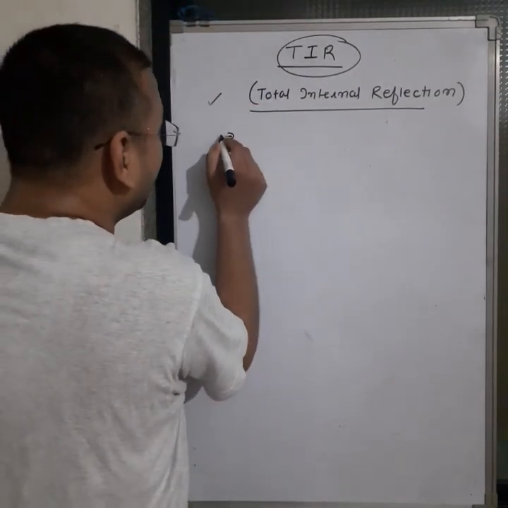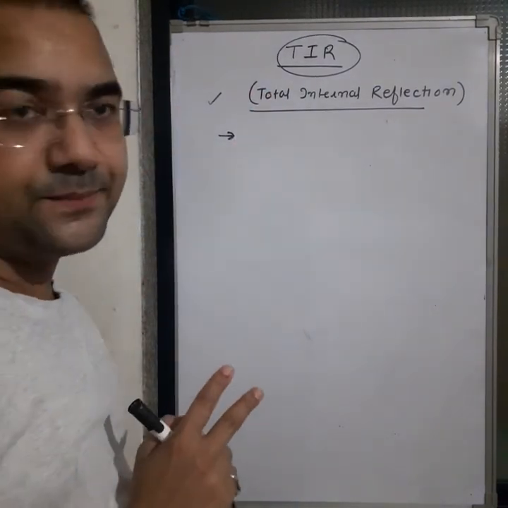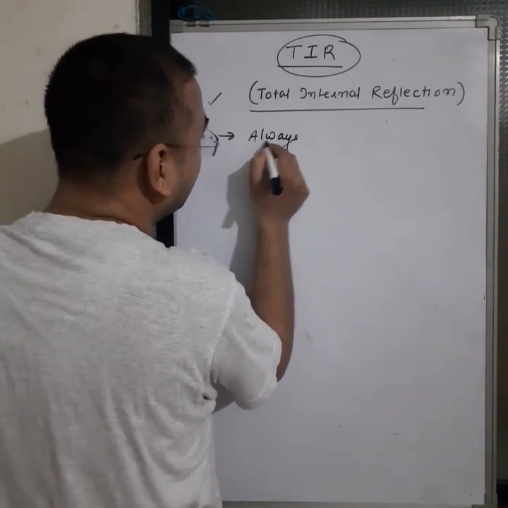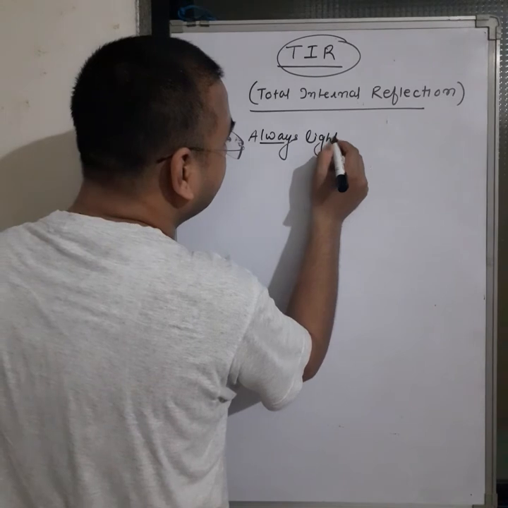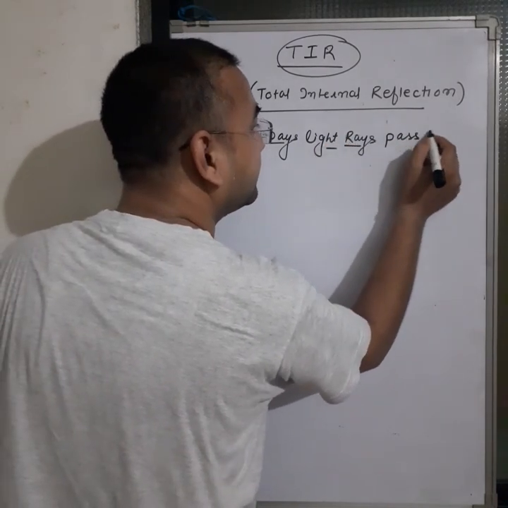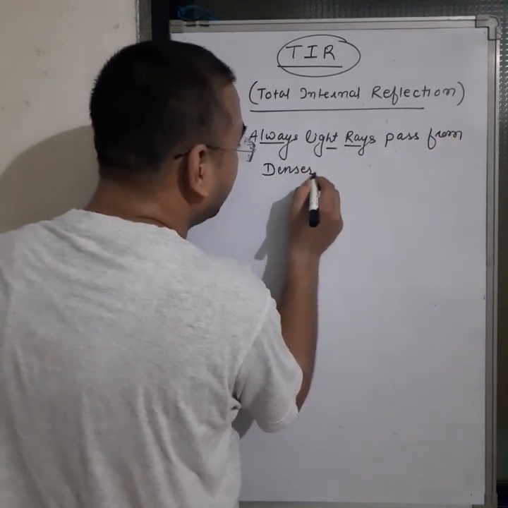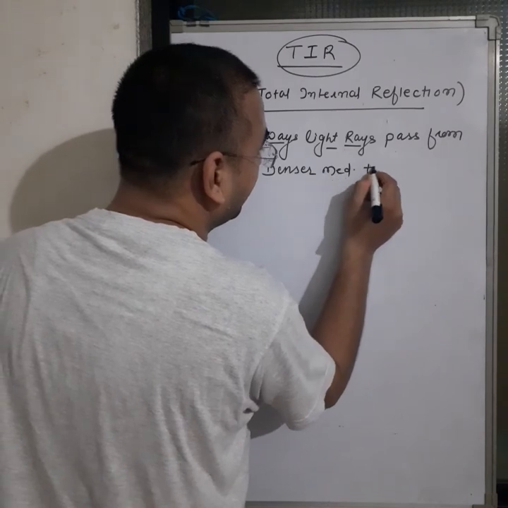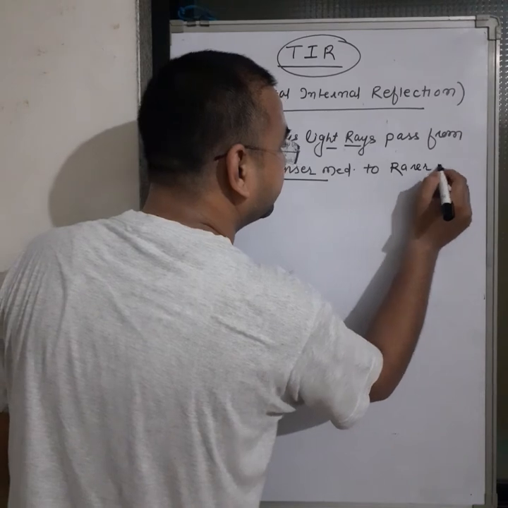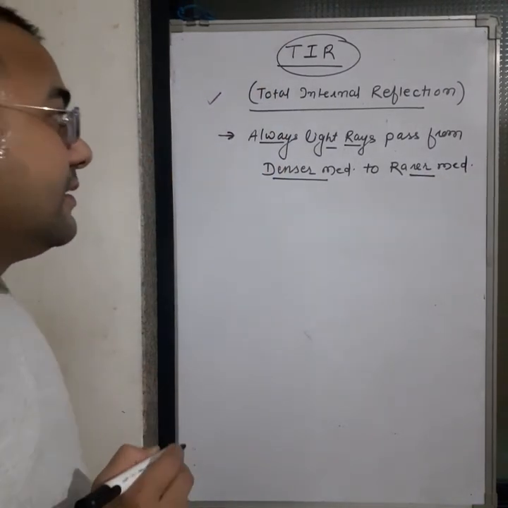First of all, for total internal reflection there are two basic criteria. First, always light rays pass from a denser medium to a rarer medium. First, what is the criteria?